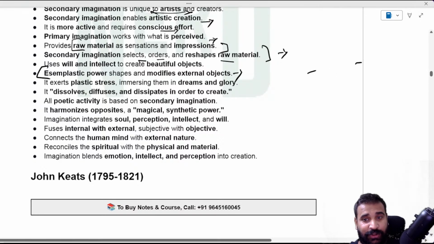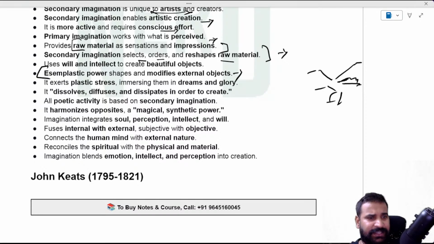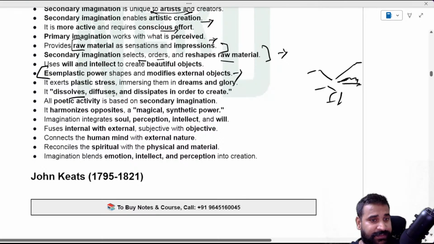So as I told you, all these dots combine and make a poem, and that is your esemplastic power, as I told you earlier. And what does this mean? It means it dissolves, then diffuses and dissipates in order to create.